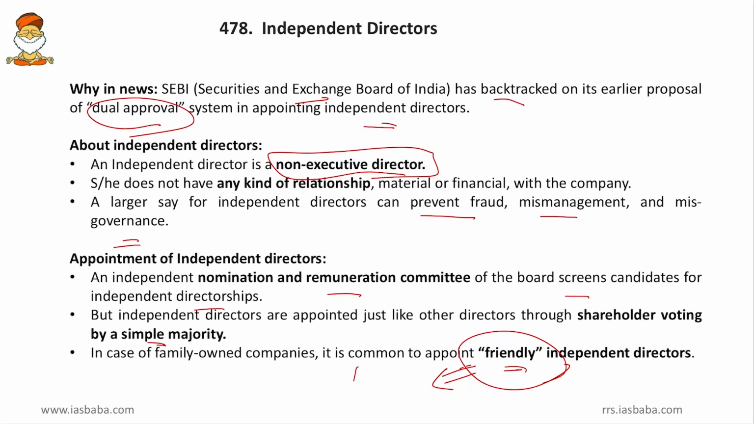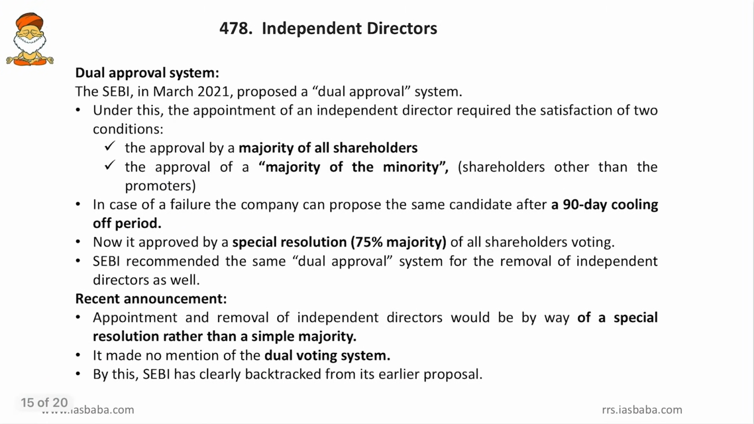So, what was this dual approval? Why did it backtrack? We will see in the next slide. That is the dual approval system. SEBI in March 2021 proposed a dual approval system. Under this, the appointment of an independent director required the satisfaction of two conditions. So, what are the two conditions, friends? It is the approval by a majority of all shareholders. Yes, friends, we have discussed that a person has to get the majority of votes of the shareholders if he has to become an independent director.